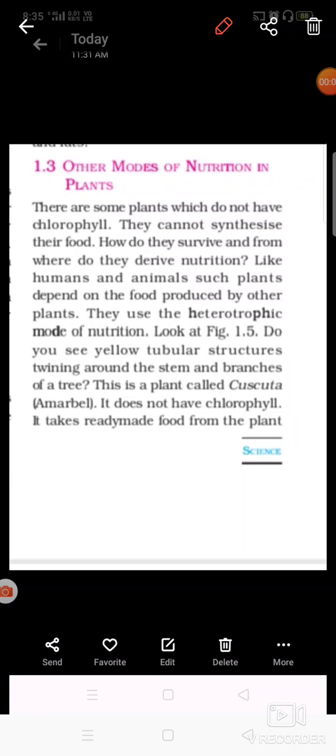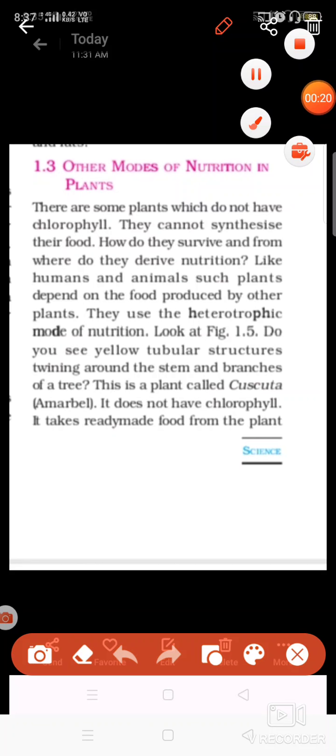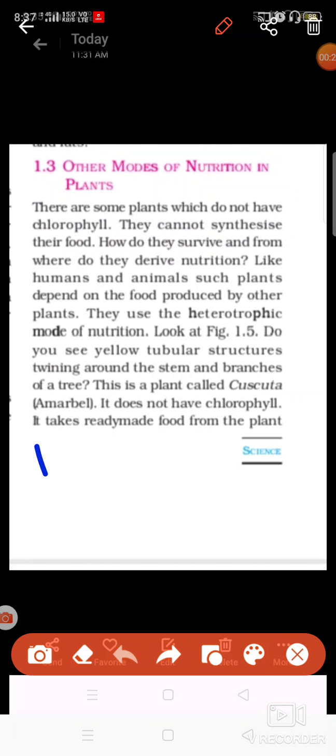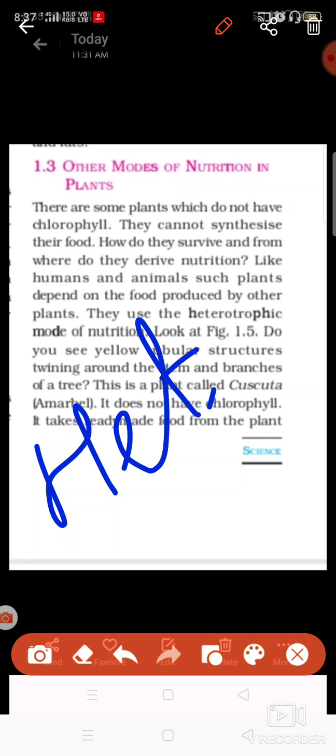Good morning, class 7th. In our previous discussion, I discussed with you the autotrophic mode of nutrition which is found in the plants, and the process of photosynthesis. Now, today I'll discuss with you some more different modes of nutrition which are found in the plants, and basically we are going to discuss heterotrophic nutrition.